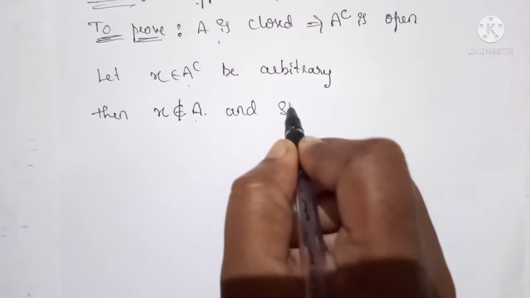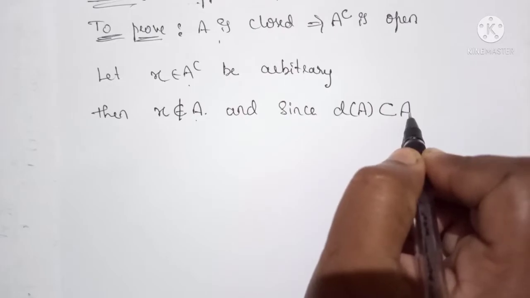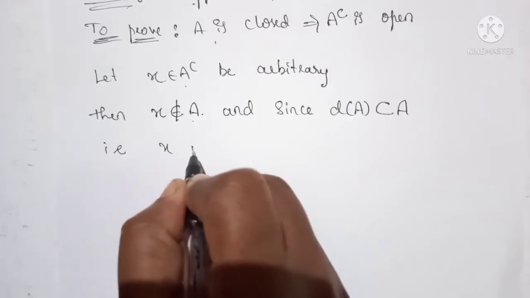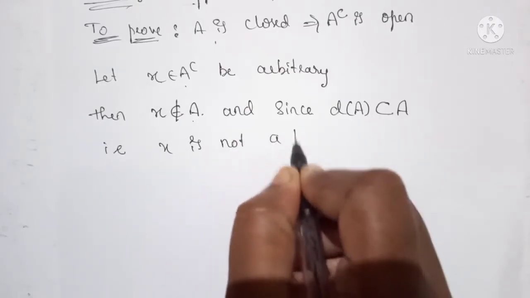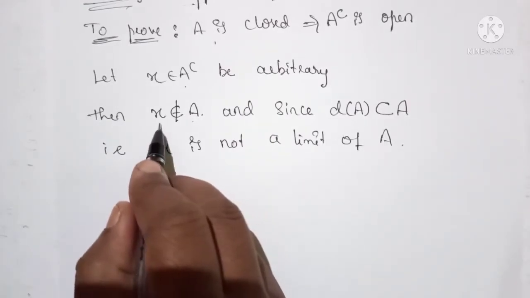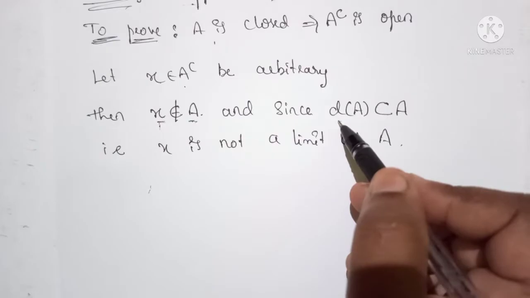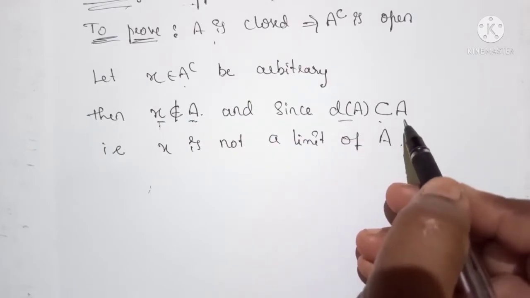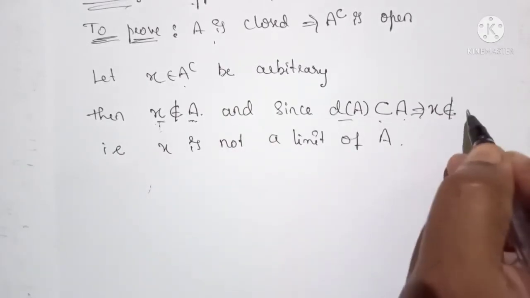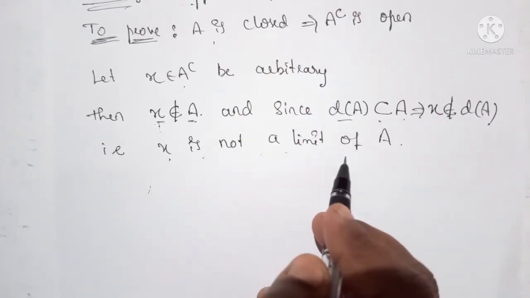And since it is given that the derived set of A is a subset of A, x does not belong to the derived set of A. So we can say that x is not a limit point of A.